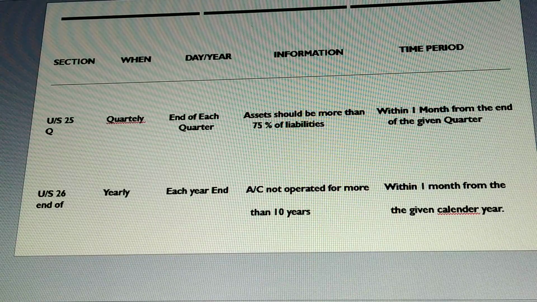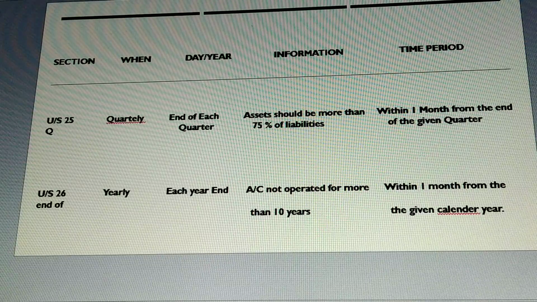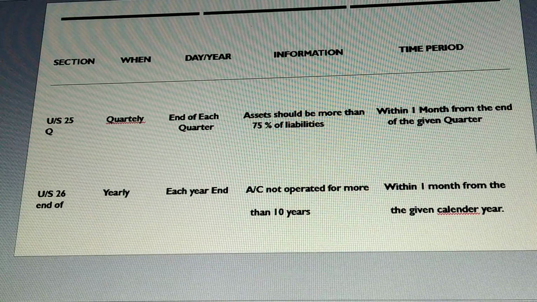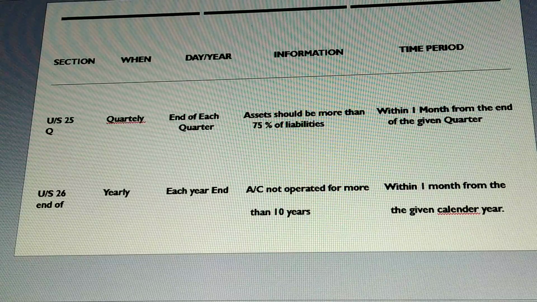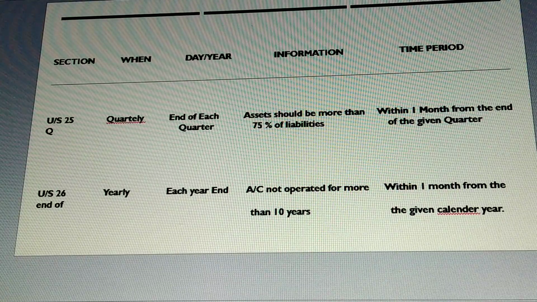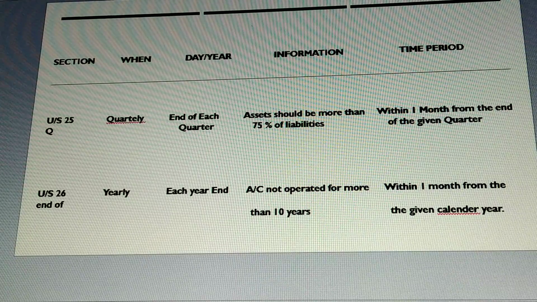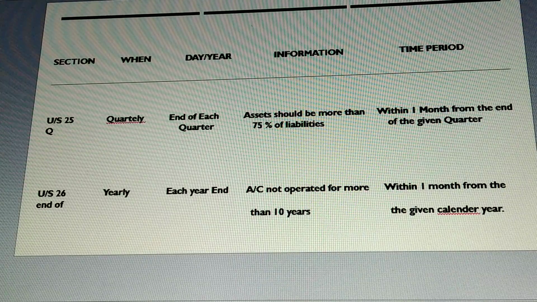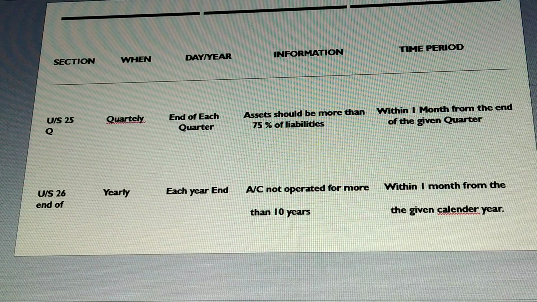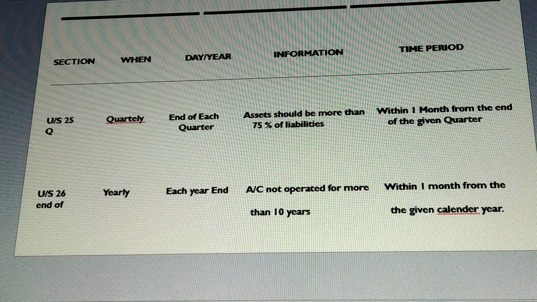Again the same thing, every banking company is required to file with the Reserve Bank of India. Now it will be quarterly, after 3 months. Quarterly returns have to be submitted. What does it show? Showing its assets in India at the end of each quarter, but it shouldn't fall below 75% of time and demand liability during that quarter.